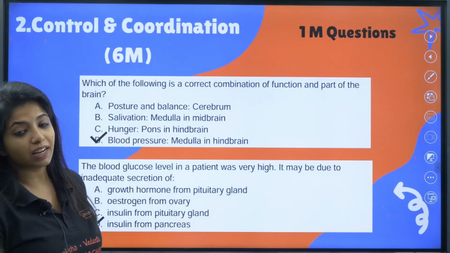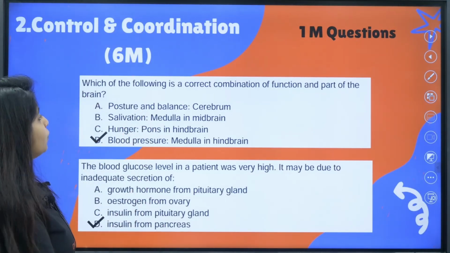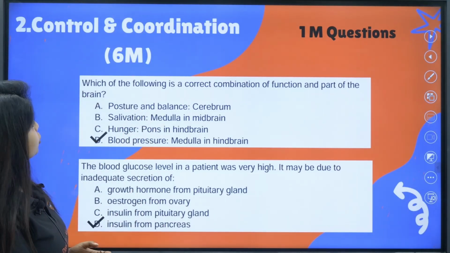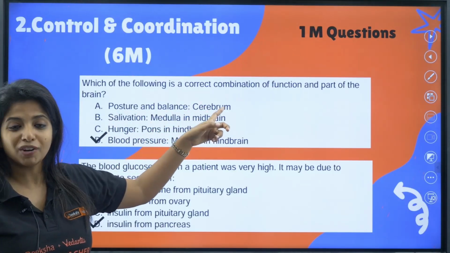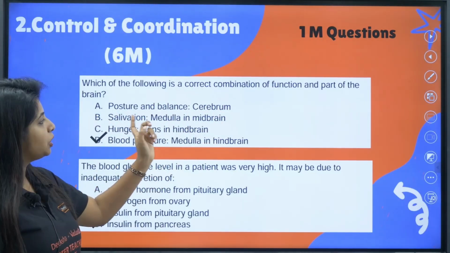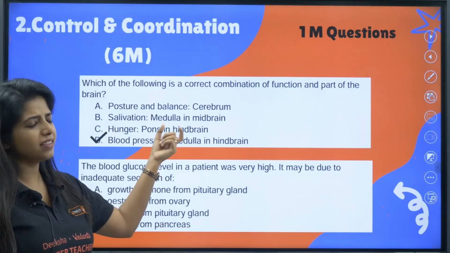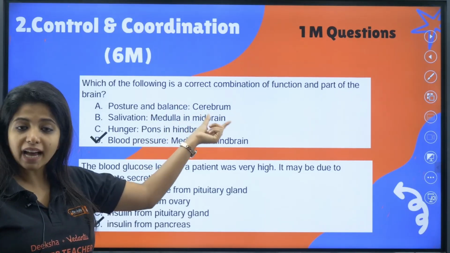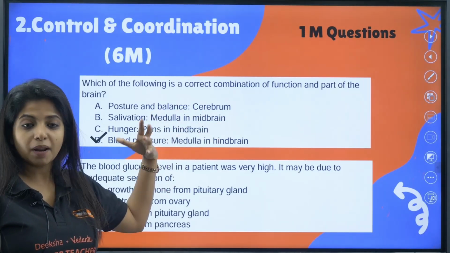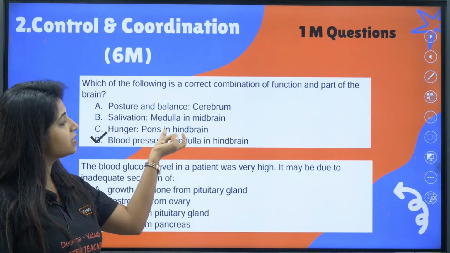Now going ahead to the next chapter, control and coordination. The 1 marker question given in your SQP is: which of the following is a correct combination of function and part of the brain? Posture and balance, cerebrum? No, it is cerebellum. Salivation, medulla in the midbrain? Wrong. Hunger, pons in the hindbrain? Wrong. First of all, medulla is in the hindbrain. Salivation can be done by medulla, but it is in the hindbrain, not the midbrain.